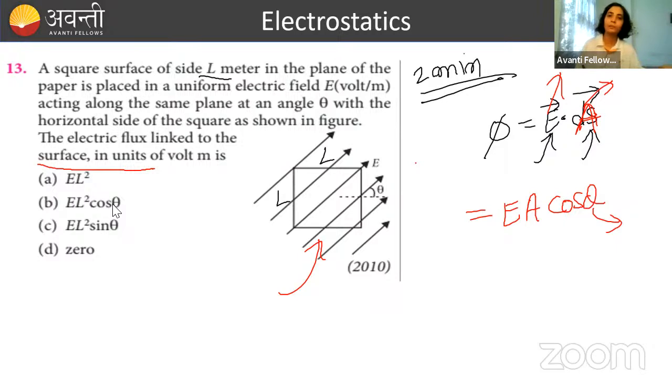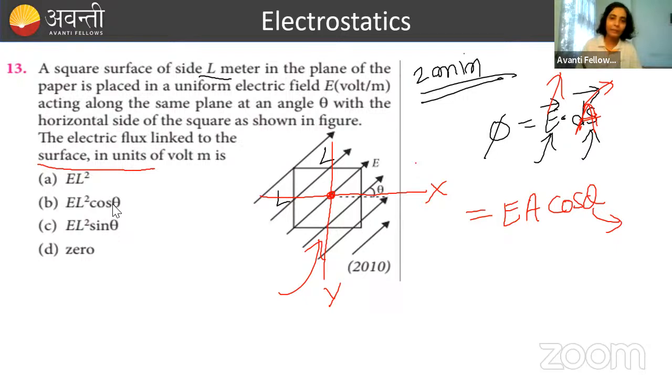And the area vector is what? Area vector is always normal or perpendicular to the surface. So if this is the x-axis and this is the y-axis, then the z-axis will be perpendicular to the plane. So the area vector here is going to be either minus k cap or plus k cap.